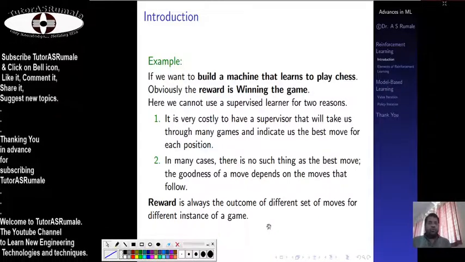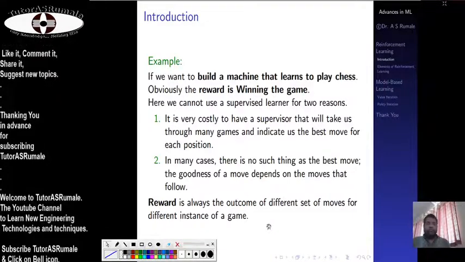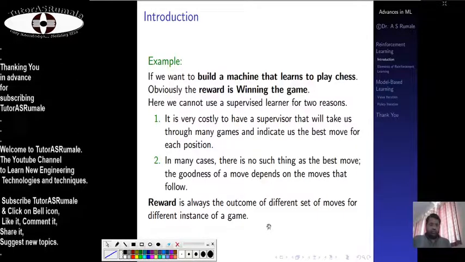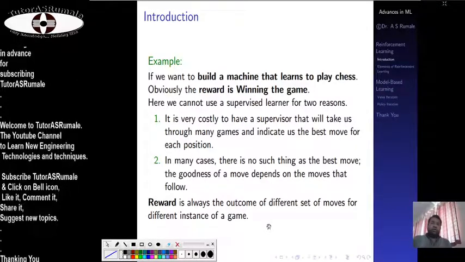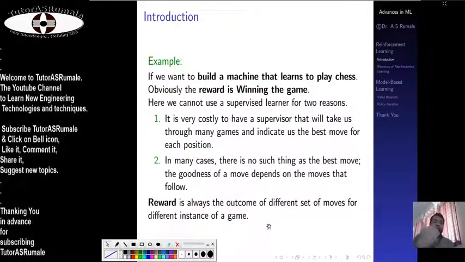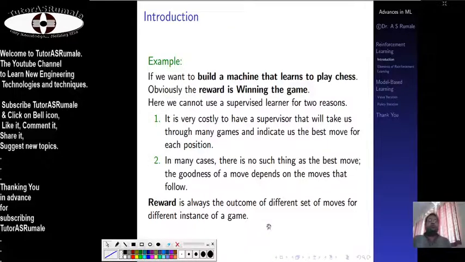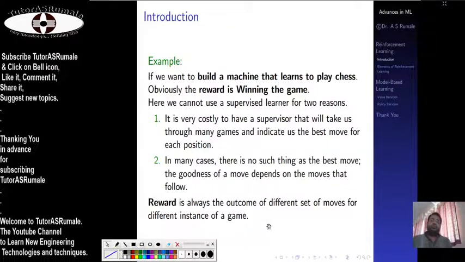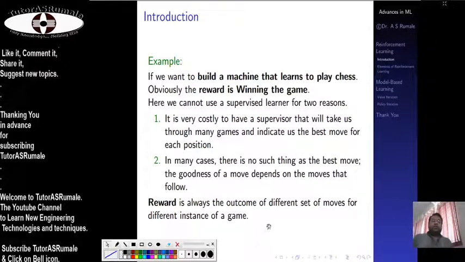If you consider 50-50 as the point to draw the game, then whoever gets 51% is the winner. So 49% of the time you can make mistakes, but still you are winning the game. But that winning is not really called winning. It is simply called saving yourself from losing. So what is the best possibility? You have to win 100% of the time.